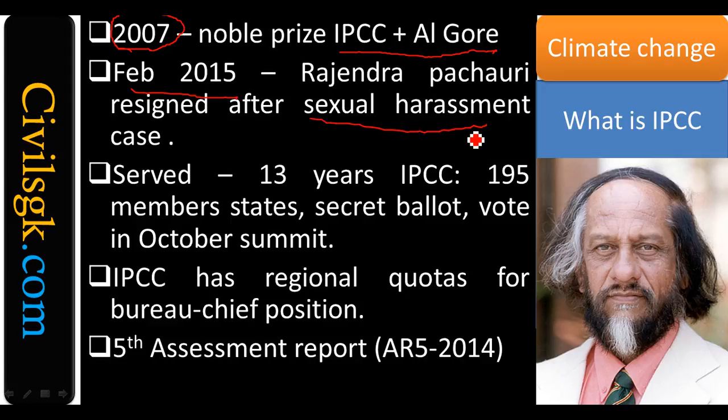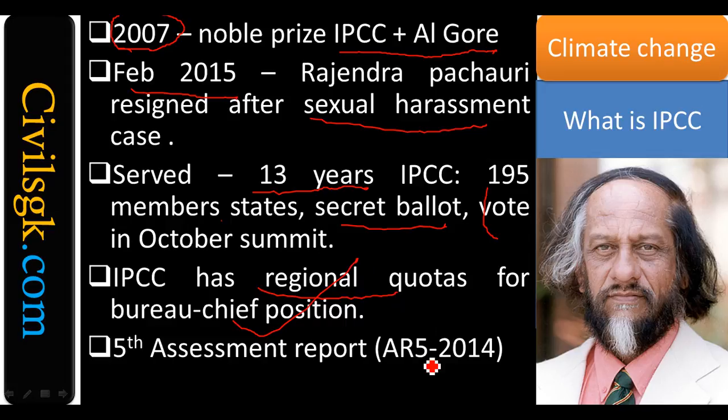He served almost 13 years, and 195 members are members of this IPCC body, and they elect the president by a secret ballot vote that usually happens in October. Even though he has left the position, IPCC has a regional quota for the bureau chief position also, and the election is supposed to happen, but still it has not happened.